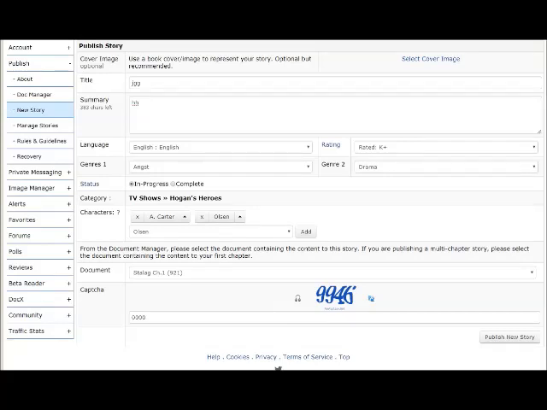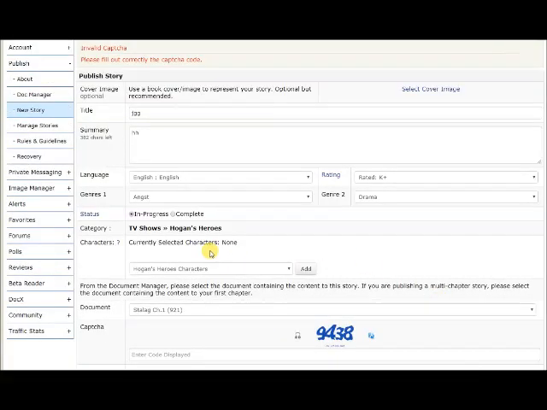Sorry for that abrupt interruption. If you type in this code wrong, it deletes your characters. So be very careful when typing in this code, because every single time, for some reason, I type in the code wrong first and it deletes my characters, and then I have to go in and fix the story and all of that. But once you do that, your story shows up.